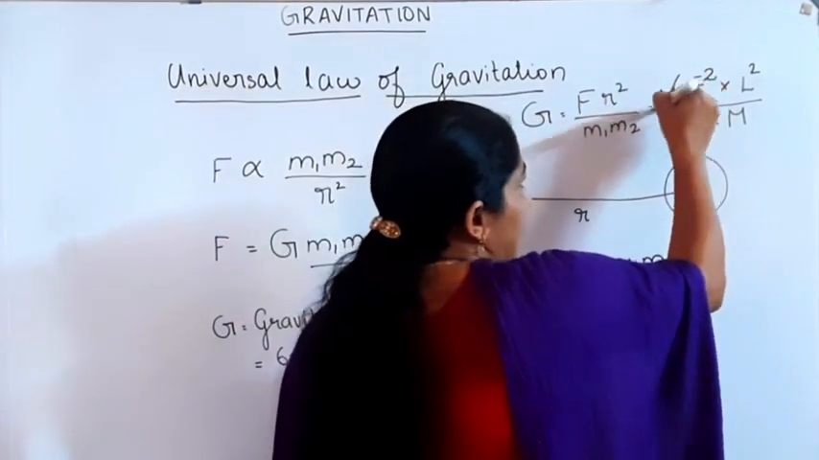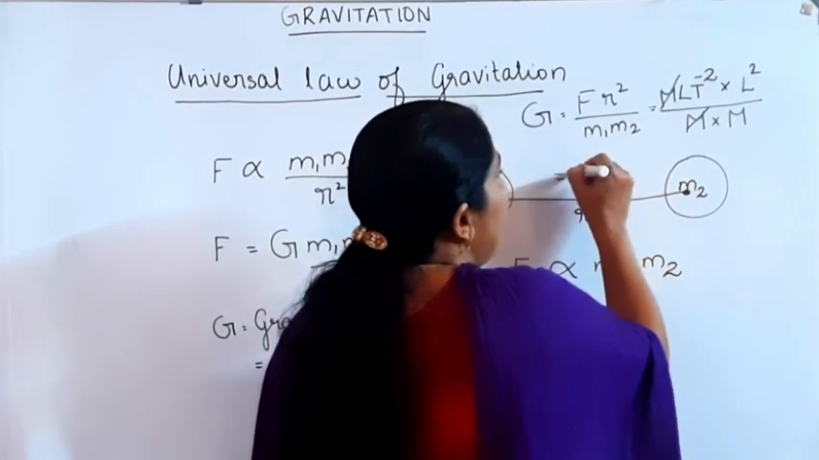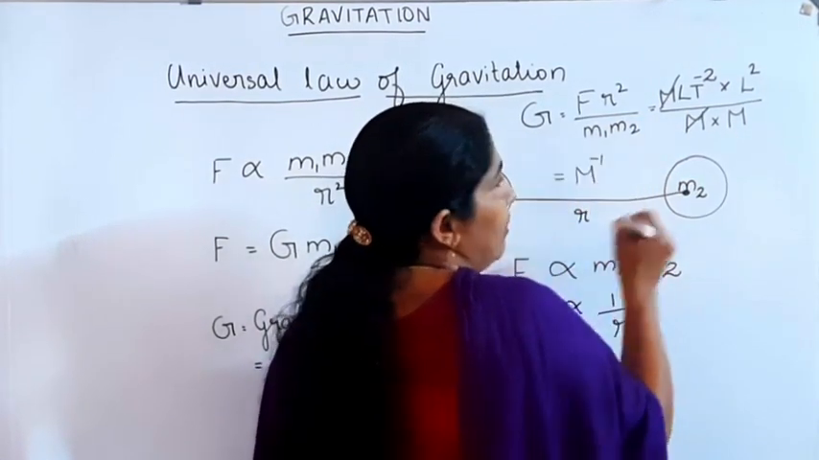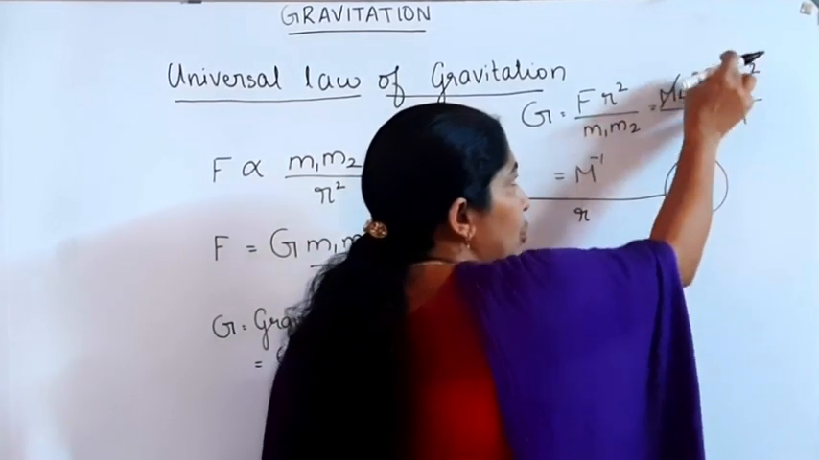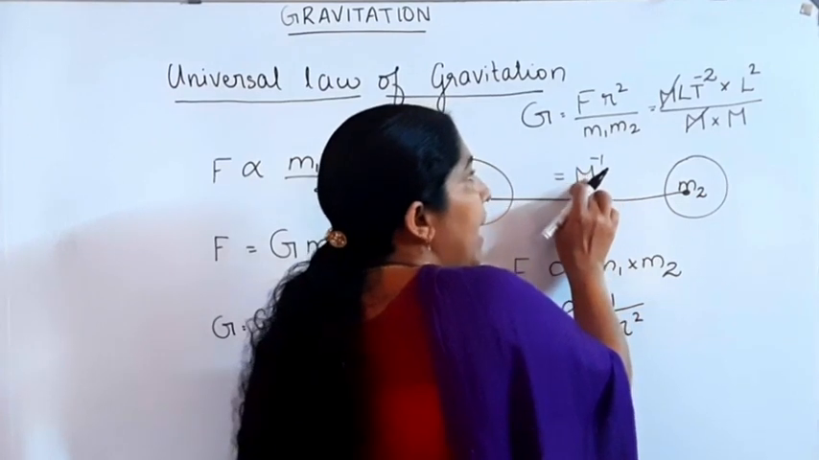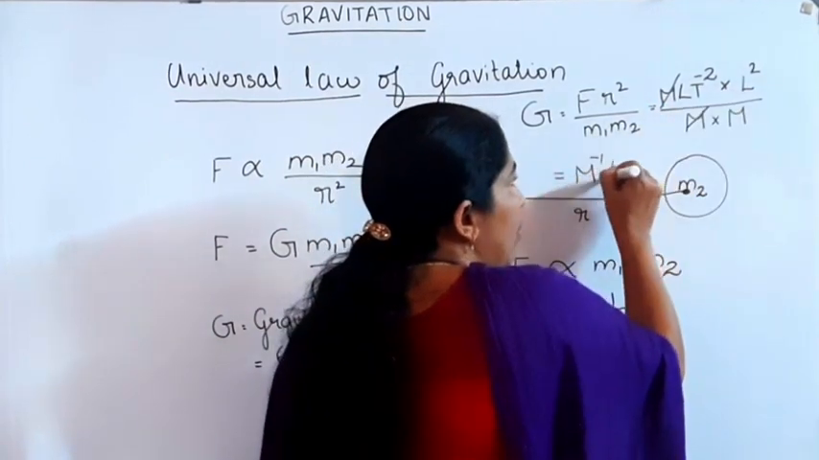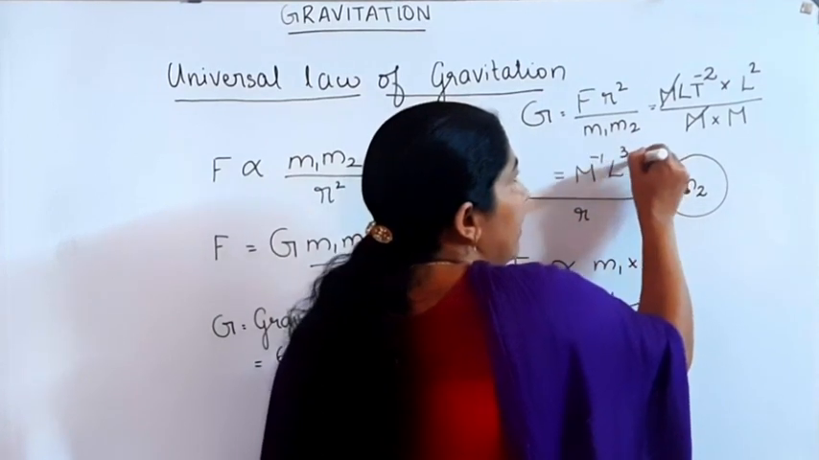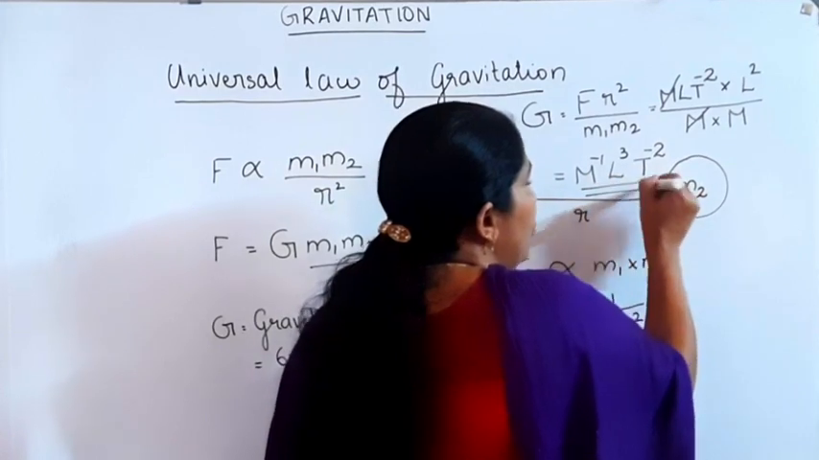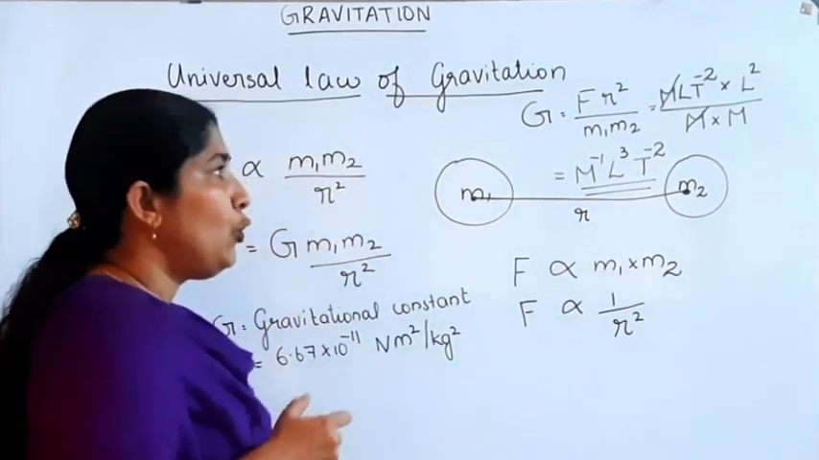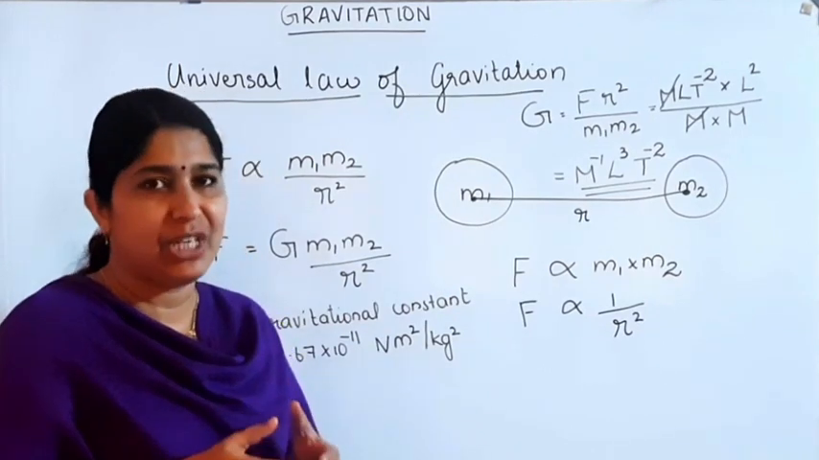Then on cancelling, we can write M raised to minus 1. Here M is in the denominator; when it comes to the numerator, it becomes minus 1. M raised to minus 1. L into L square is equal to L cube, T raised to minus 2. So M raised to minus 1, L cube, T raised to minus 2, that's the dimension of gravitational constant.